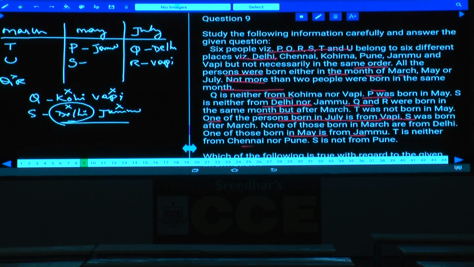Next one. T is neither from Chennai nor from Pune. Hence U and S must be from Chennai and Pune, isn't it? And S is not from Pune. As S is not from Pune, then who will be from Pune here?